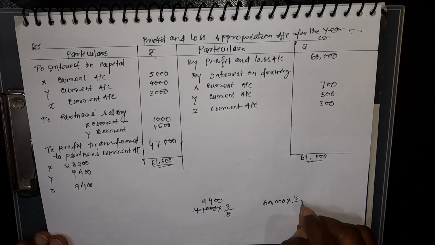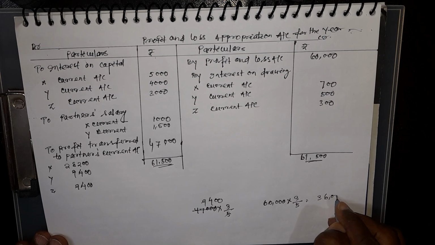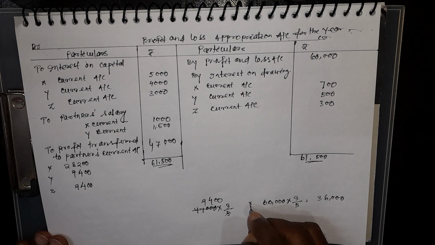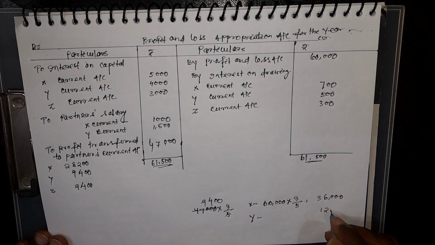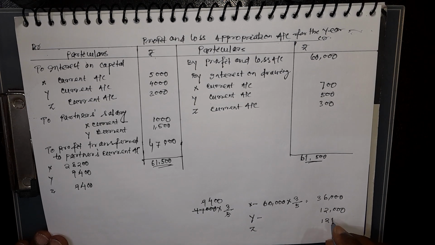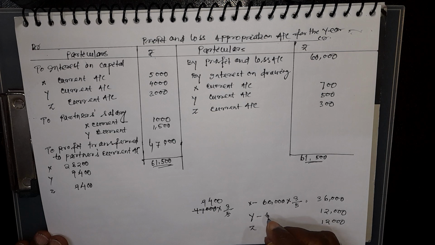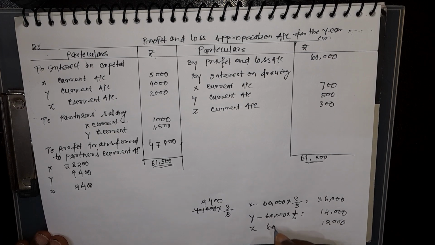Means X got 36,000 credited to his account, and Y 12,000, Z 12,000. You calculate 60,000 into 1/5. This is the mistake that we have to rectify.